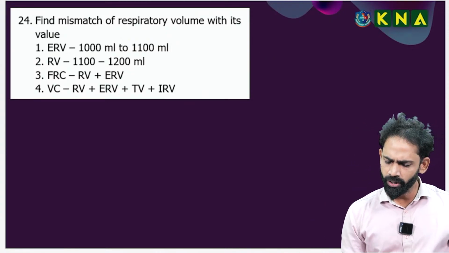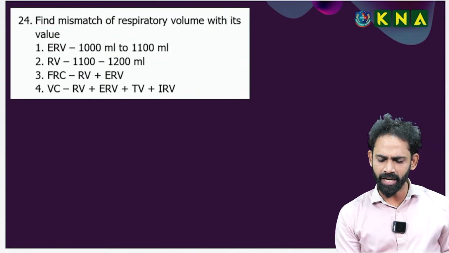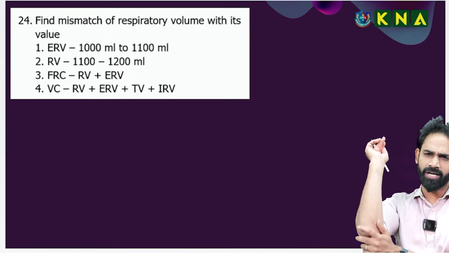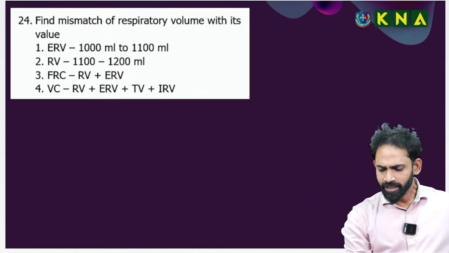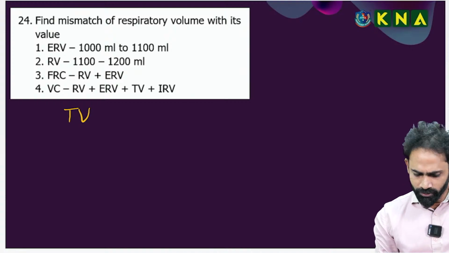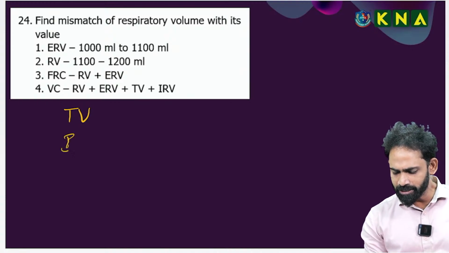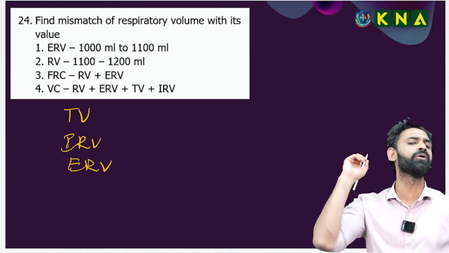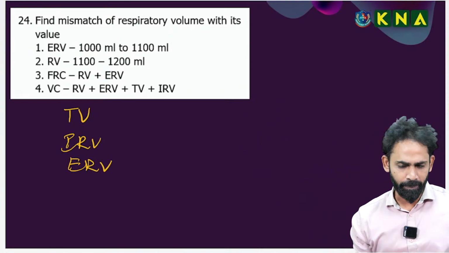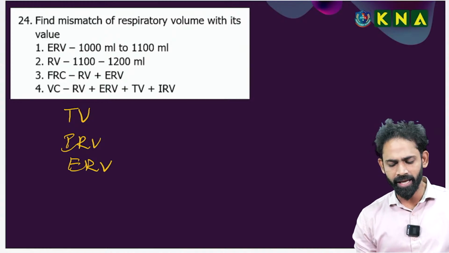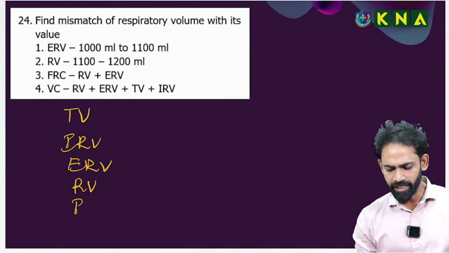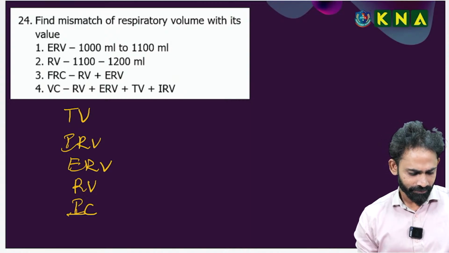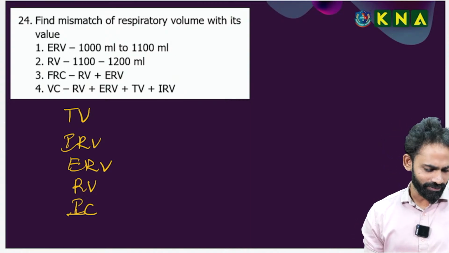Okay. So here, you can directly tell the answer to the 24th question, but one time you can check. What is called the tidal volume. Next one is inspiratory reserve volume, expiratory reserve volume. Definitely a question will come. Next one is residual volume, inspiratory capacity.